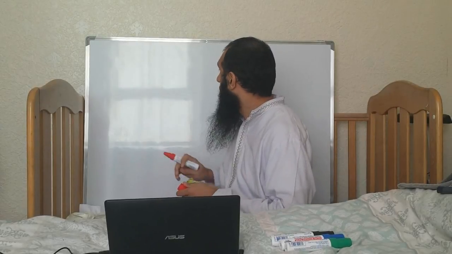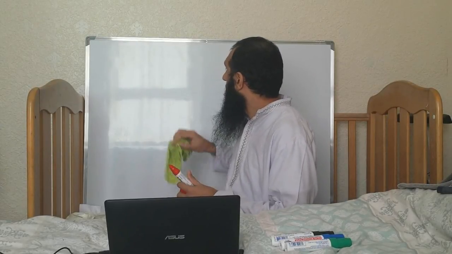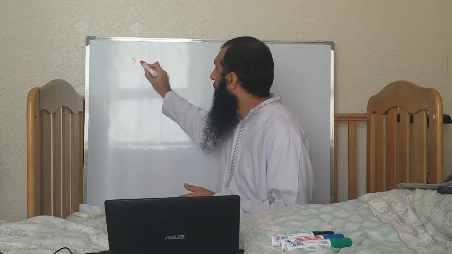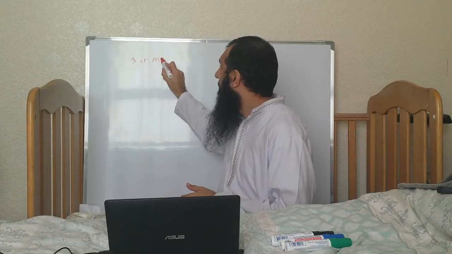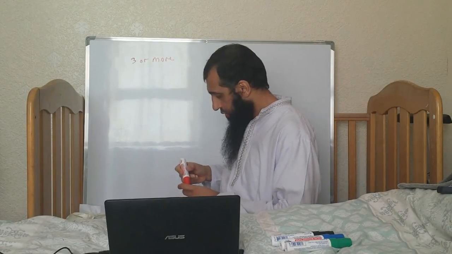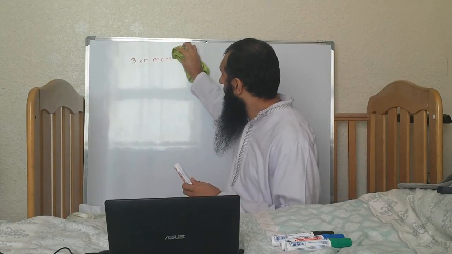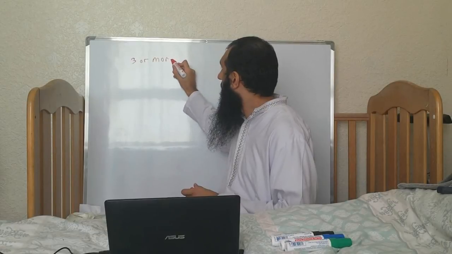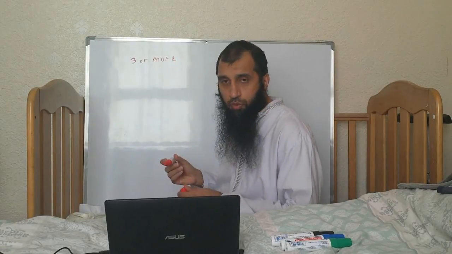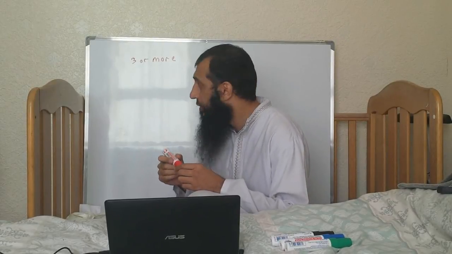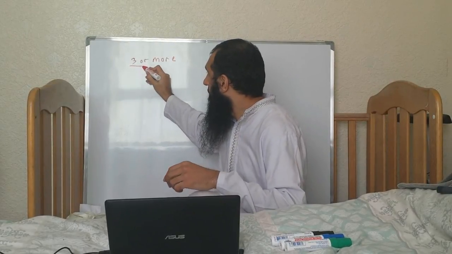When we're talking about plural, we are talking about 3 or more. Whenever we're talking about plural, we're talking about 3 or more. Not 2 or more, 3 or more, because we've got the dual status. So that's what we mean by plural, first of all.